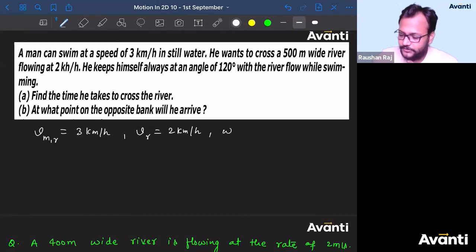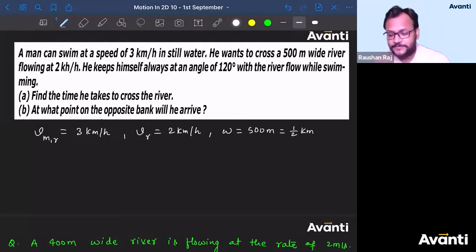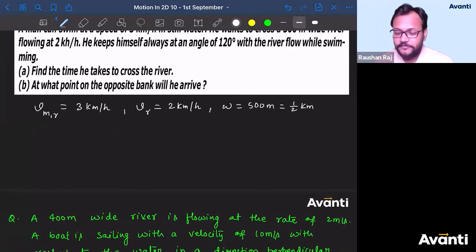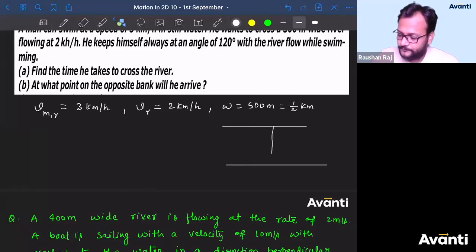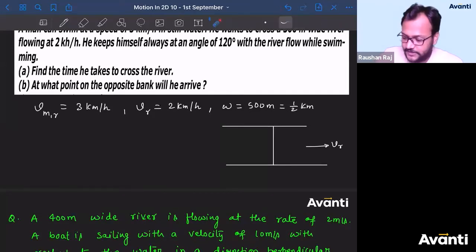What is the value of W? W is 500 meters. Since velocities are given to us in terms of kilometer per hour, it will be better if you convert this into kilometer only. So half kilometer. He keeps himself away at an angle of 120 degree with the river flow. Let us say this is the river flow, so with this river flow at 120.